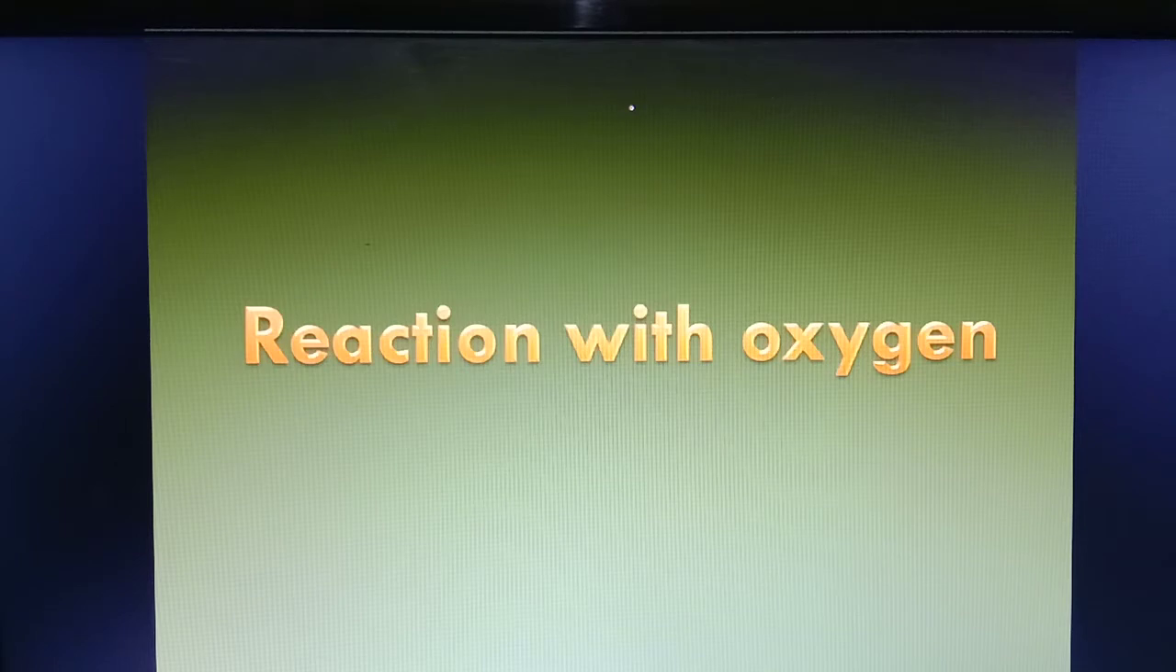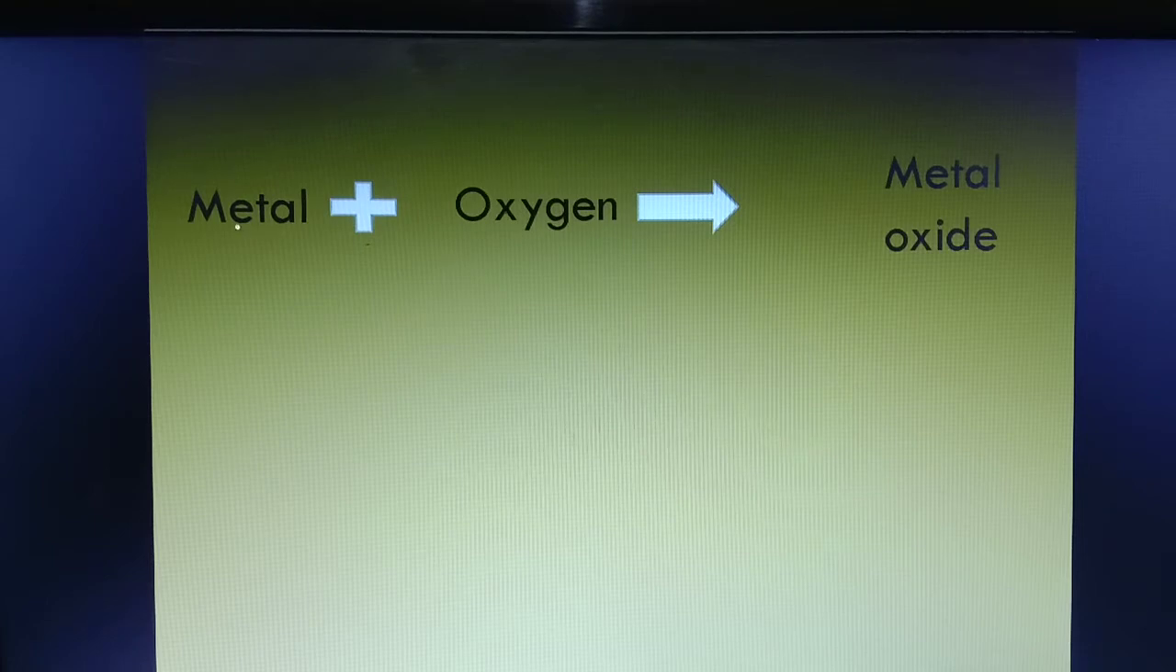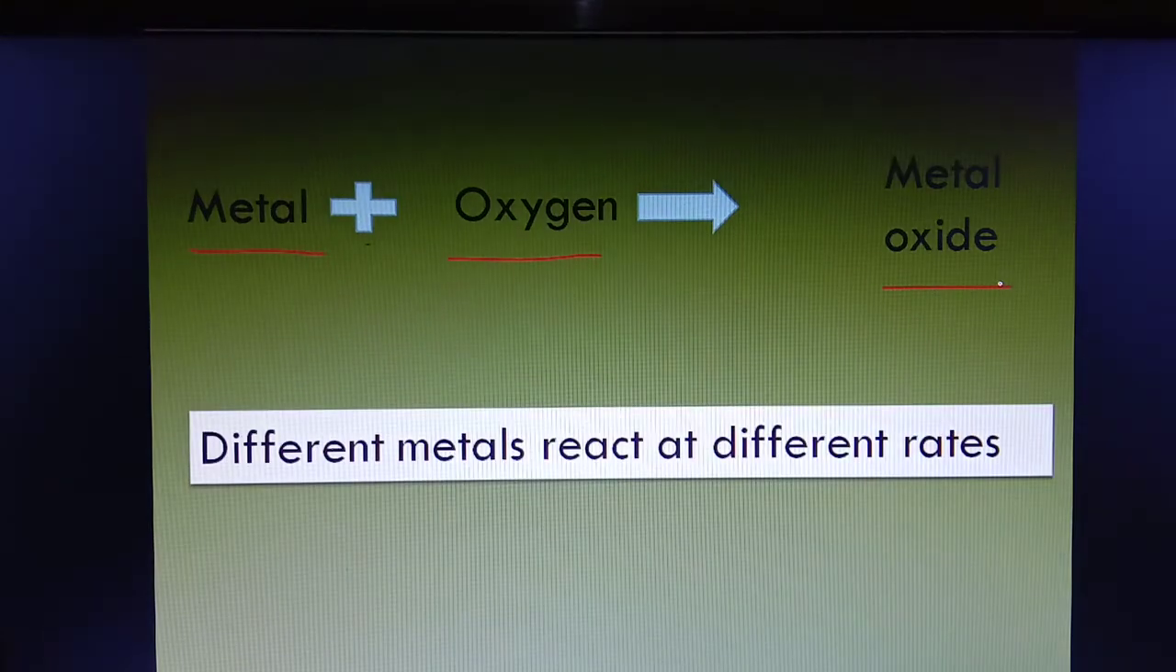Metals react with oxygen to form metal oxides. Metal plus oxygen gives metal oxide. Different metals react at different rates. Some metals react very quickly, some react slowly, and some of them do not react at all. Like gold, silver, platinum, they don't react with oxygen.